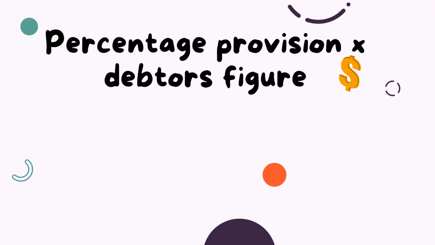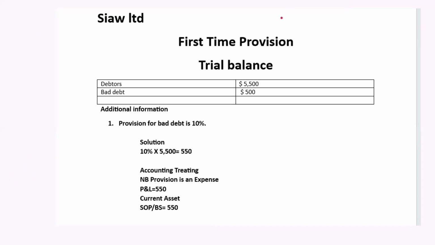Okay, so we'll look at a typical scenario here. In the course of running a business, it could be that this is the first time we are making provision. If so, then when you take your trial balance, there is nothing like provision in it. If we look at our trial balance over here, we have the debtors figure, we have bad debt, and there is nothing like provisions here. So this is the first time we are making provision. If there is a provision already existing, you will see it in the trial balance.